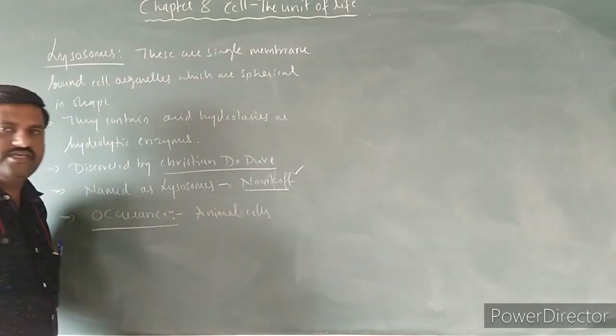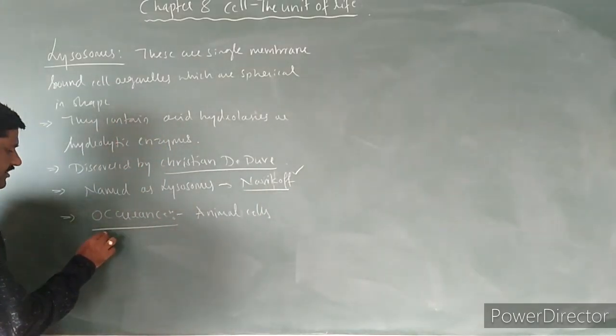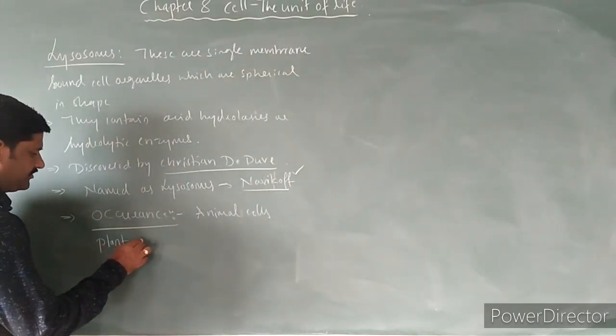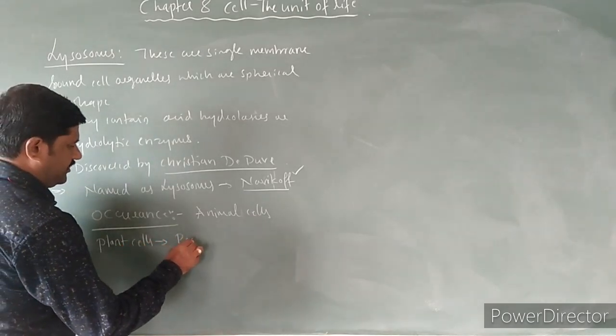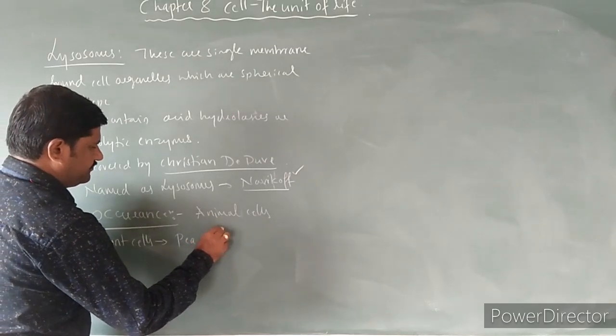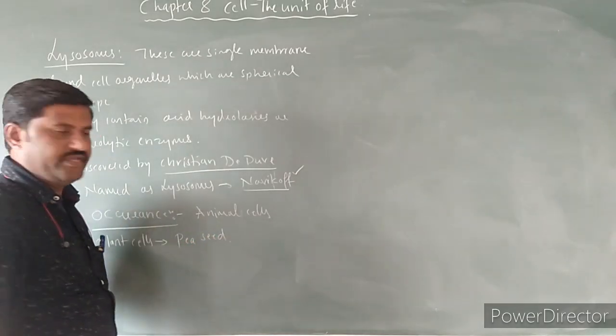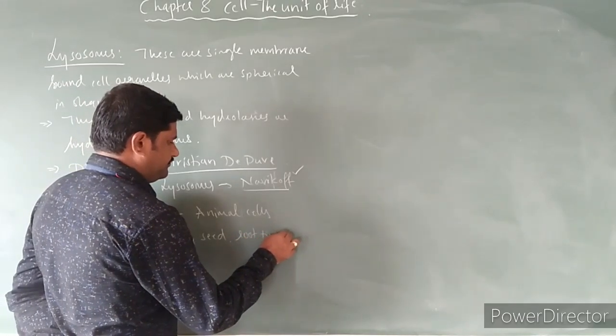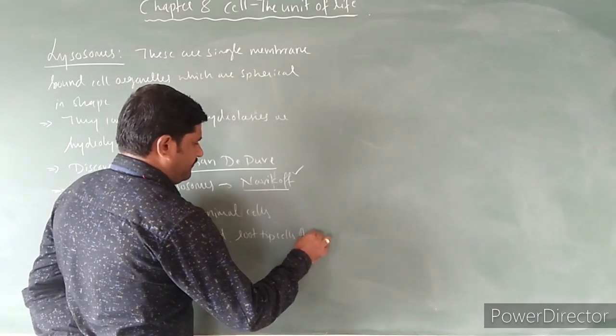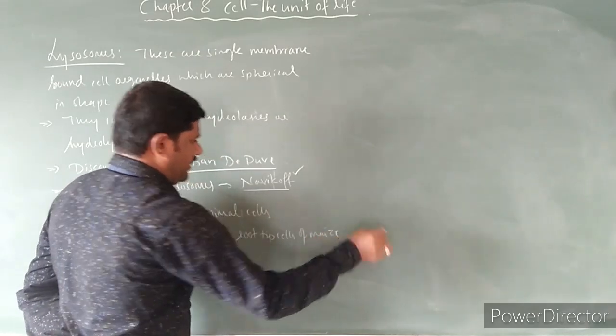These are present over here, and these are present in few plant cells also, especially in pea seed. It is present in the root tip cells of maize.